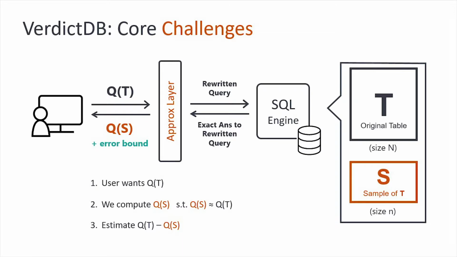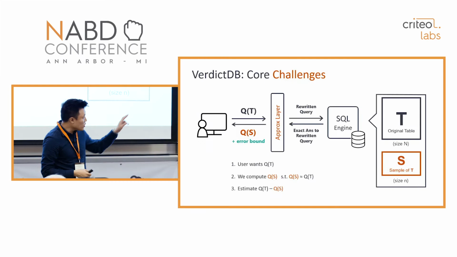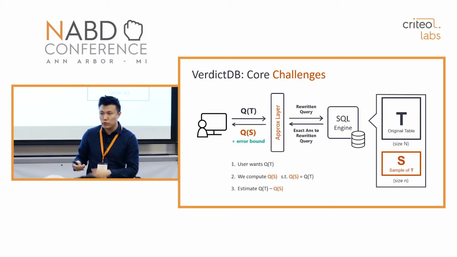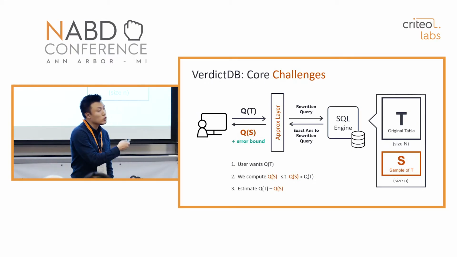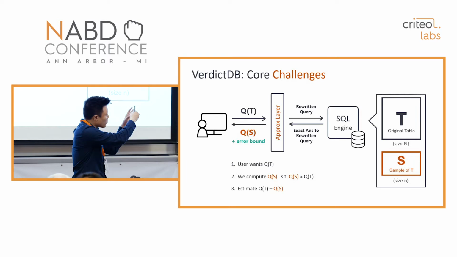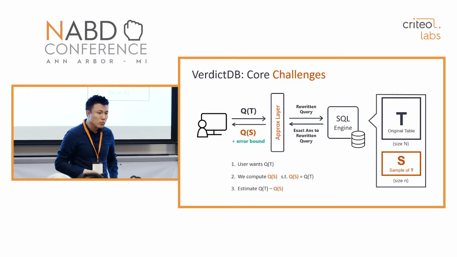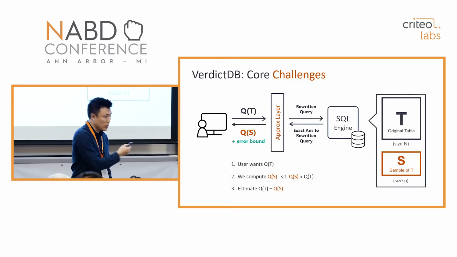One of the challenges we had to overcome in the process of developing VerdictDB is this. The SQL engine has the original table and the materialized sample table. And the user submits a query. He or she wants to compute some aggregate, for example, what's the average price on the original table. And we do some processing by doing some query rewriting, and then we compute an answer using the sample table instead.